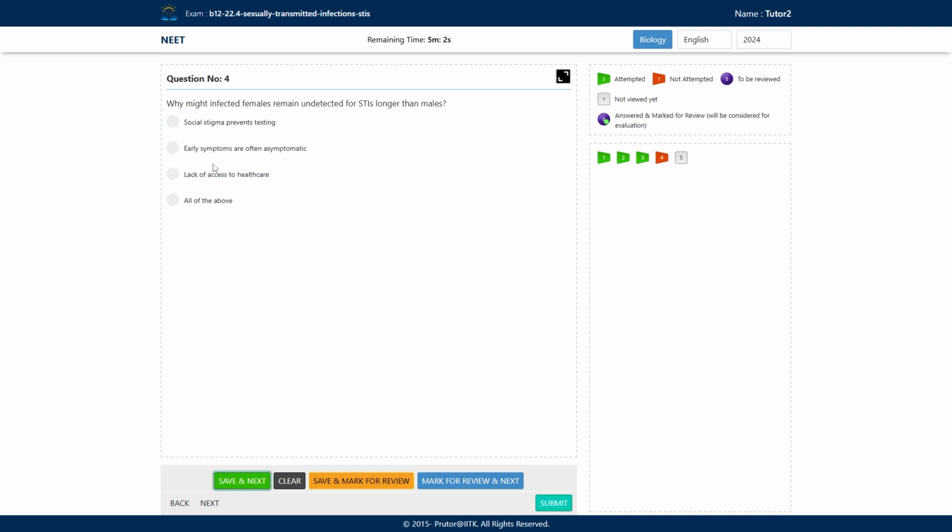Now let's discuss this question. Why might infected females remain undetected for STIs longer than males? So usually what happens is that females are asymptomatic as compared to males. What is the reason for that? Females are undetected for STIs. So what is the reason for that? Option A, social stigma prevents testing. Option B, early symptoms are often asymptomatic, and option C is lack of access to healthcare. Option D is all of the above. What will be the correct answer here?